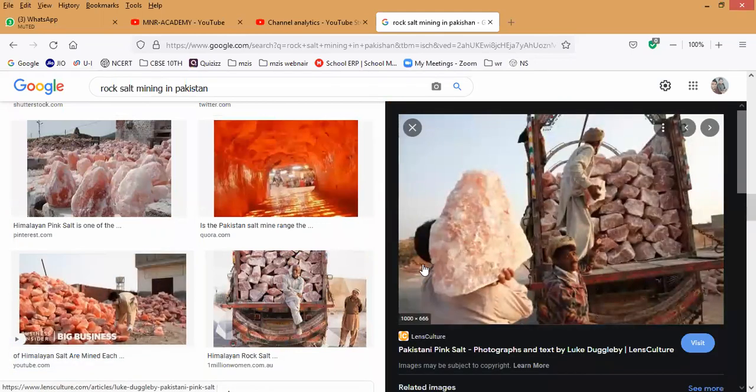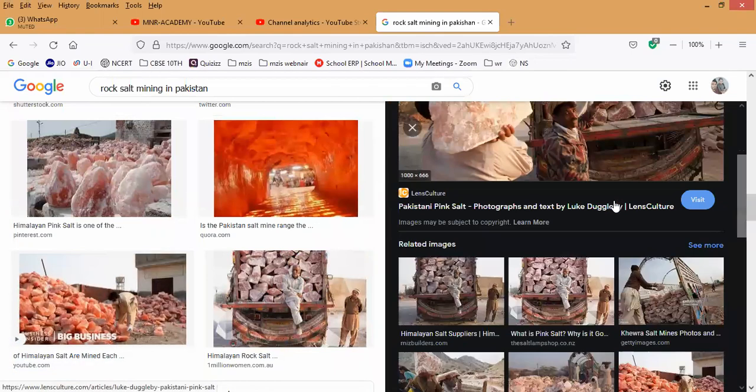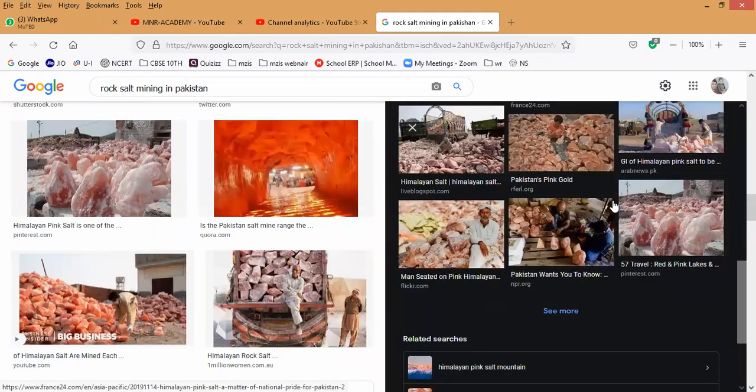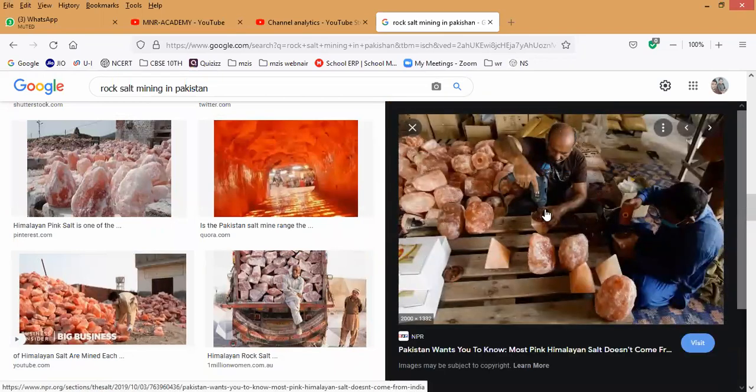Have you seen how big each stone is? This is only crushed with the help of grinders. With the help of grinders, they cut it. You can see here, the people are cutting. Have you noticed it? Small substance, sir.